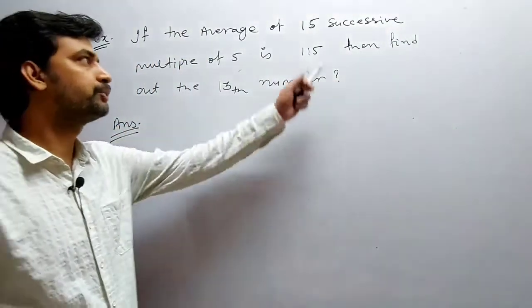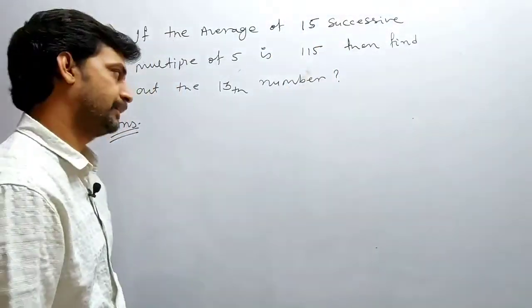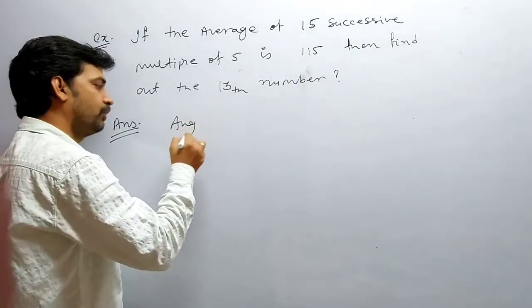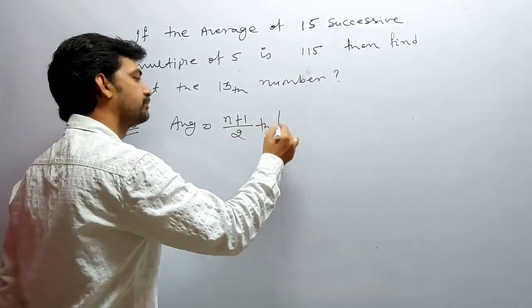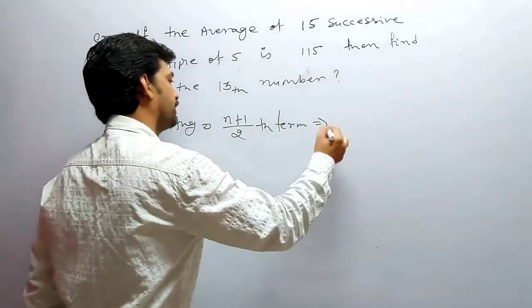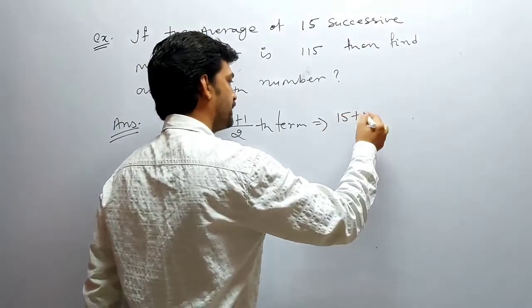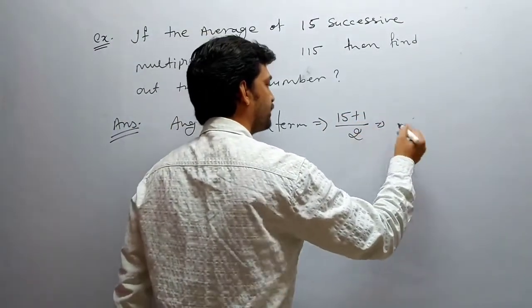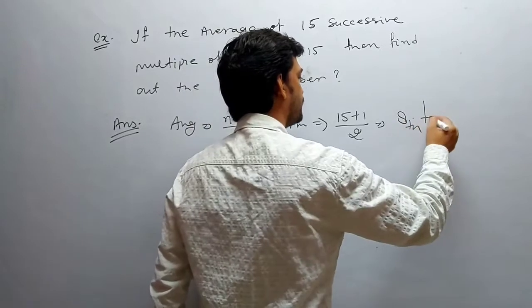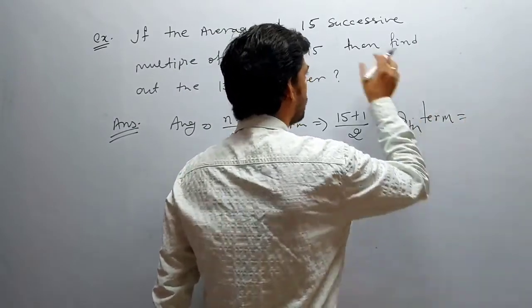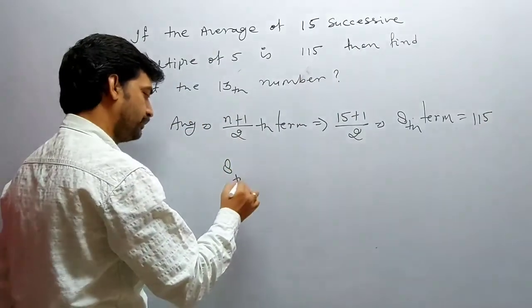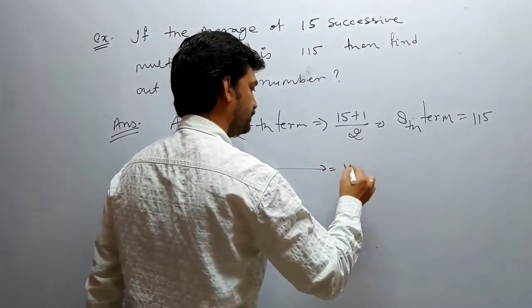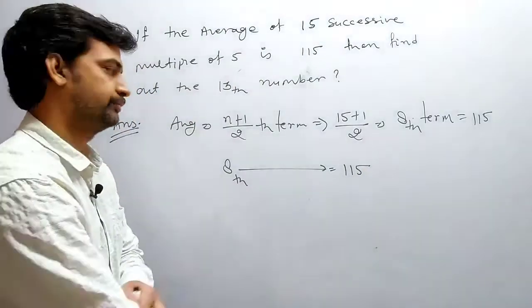How many numbers are we using? 15. These are successive. Successive means the average is always the (n plus 1) by 2th term. So according to the question, it will give you 15 plus 1 by 2, which means 16 by 2, which means the 8th term equals 115. We will write: 8th value is 115.